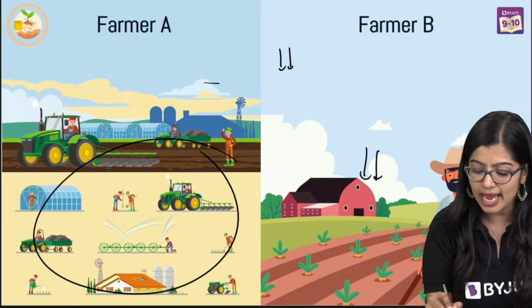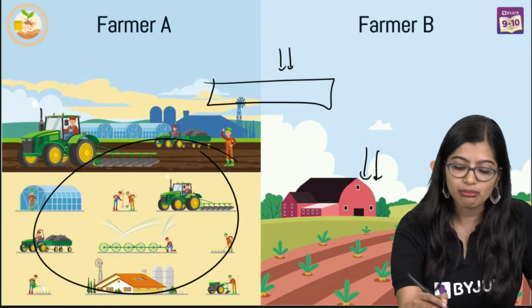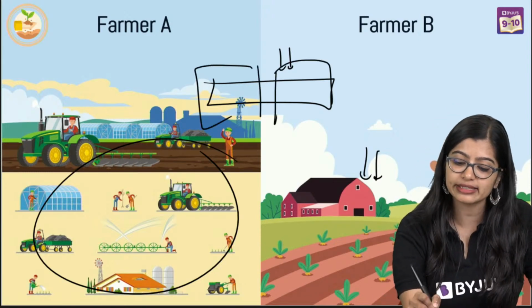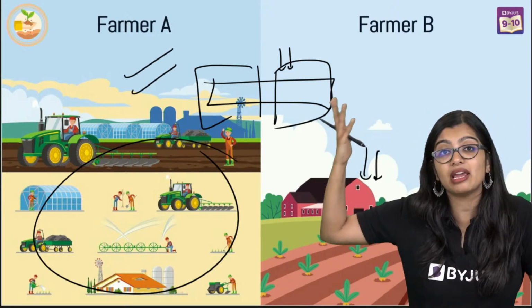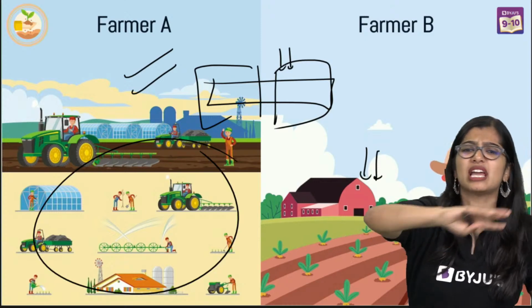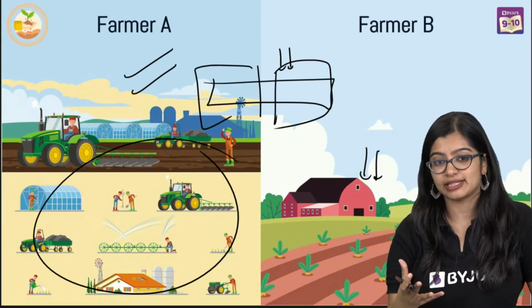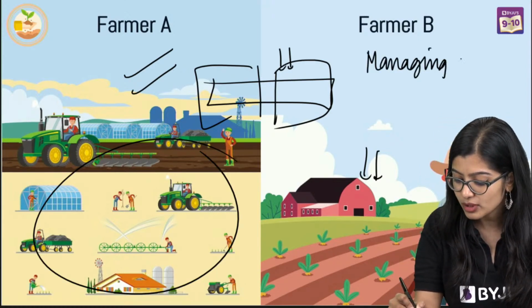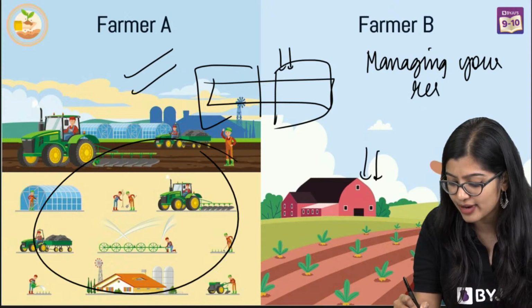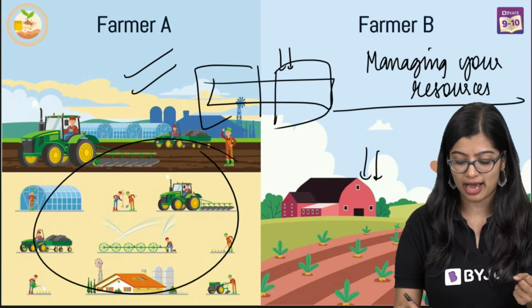So if I give the same kind of seeds to farmer A and B, they will not be able to grow it in the same way, right? Farmer A is able to maybe grow it with high cost, he's able to put money and he knows he'll get a return. But farmer B does not have that much money to invest, which is why managing your resources is very, very important based on how much money that you have.